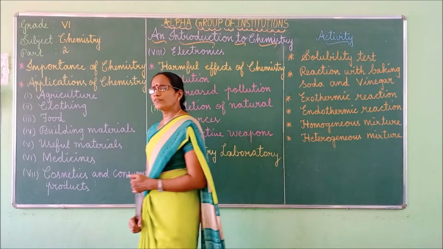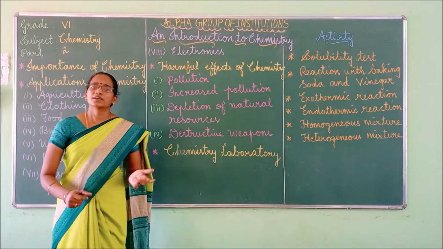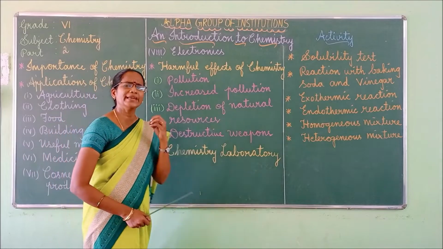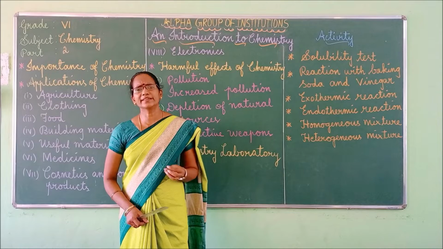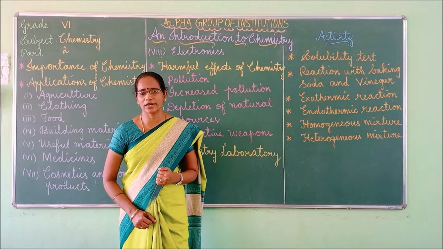So next one, building materials. Some useful materials such as mortar, steel, cement, varnishes, glass, many things are manufactured by chemical processes only.